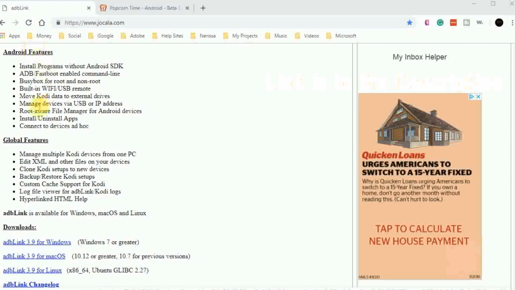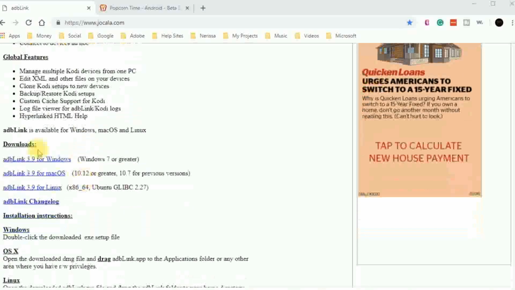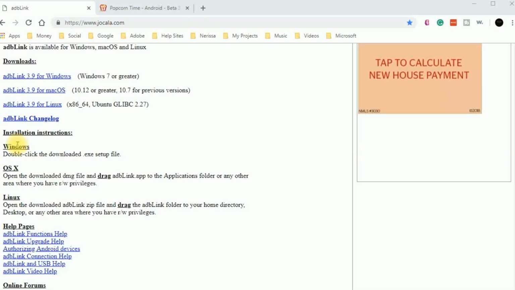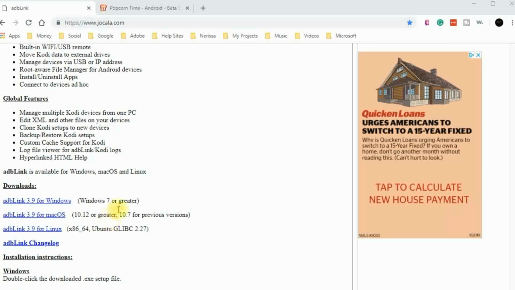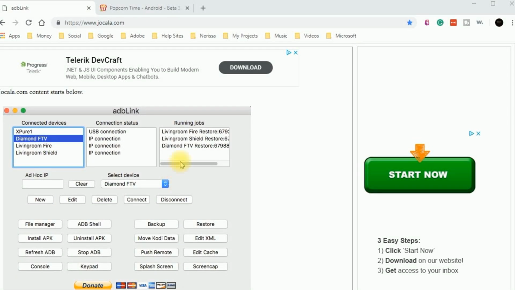You read the features, global features. Down here will be the downloads. If you've got Windows, Mac, or Linux, click that. It has installation instructions for each. I've already done it and installed it. It's very easy.